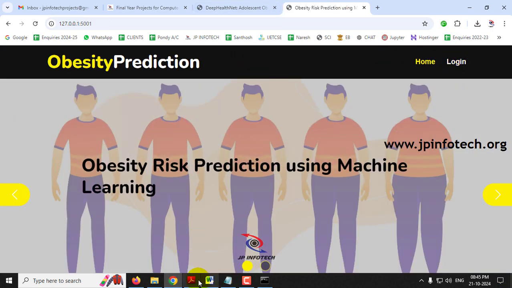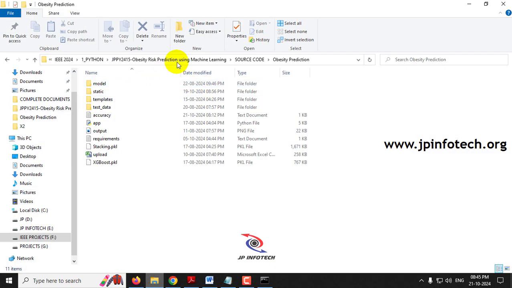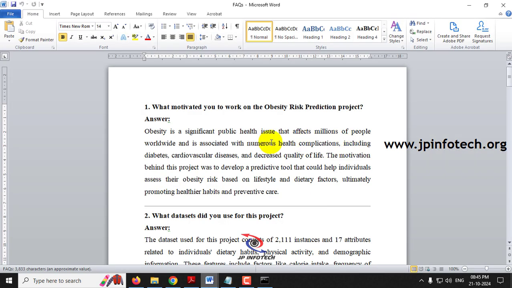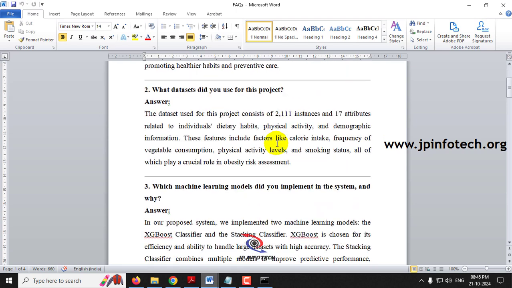And before concluding, let me show you the frequently asked questions which may be useful in the Viva voce. So the first question is, what motivated you to work on this obesity risk prediction? So this obesity risk prediction is a public health issue which affects millions of people all over the world. So this can help many people to get prevented from obesity, so that they cannot have diabetes or health issues like heart attack kinds of things. So this is the motivation that you can answer.